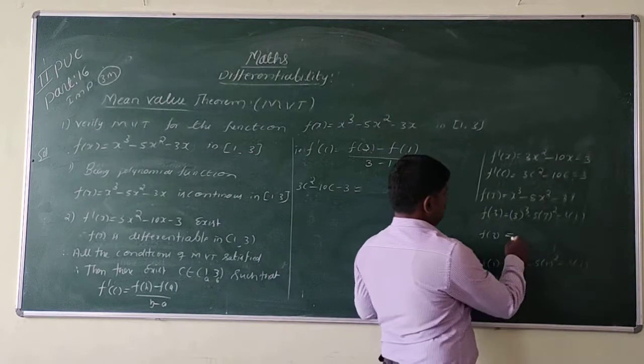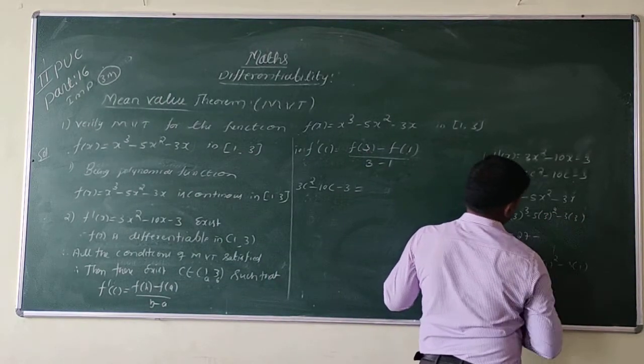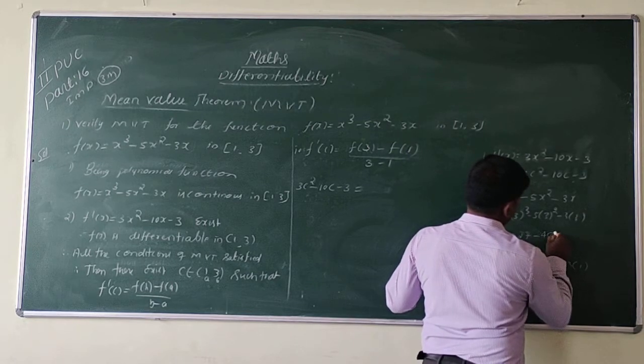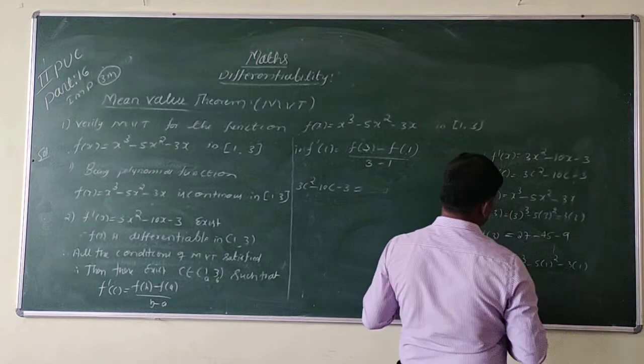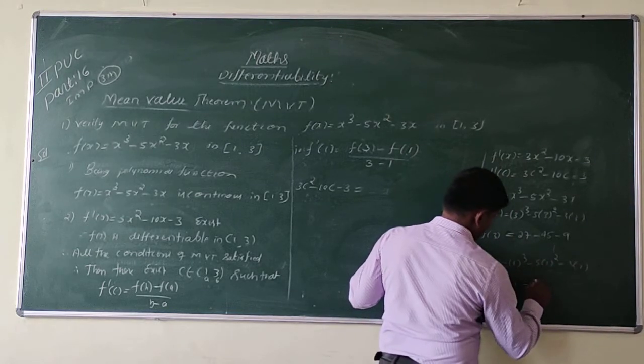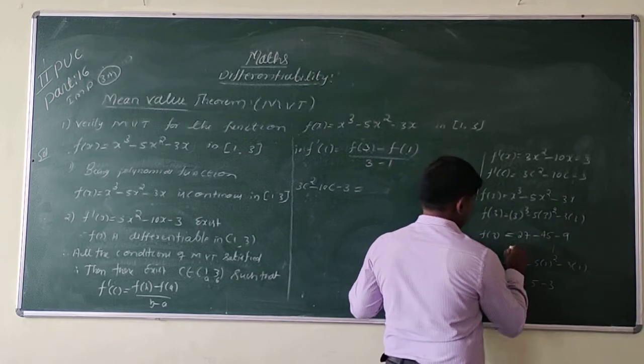So f of 3 is 27 minus 45 minus 9. And f of 1 is 1 minus 5 minus 3.